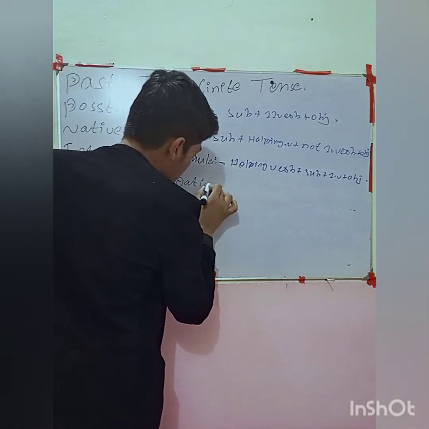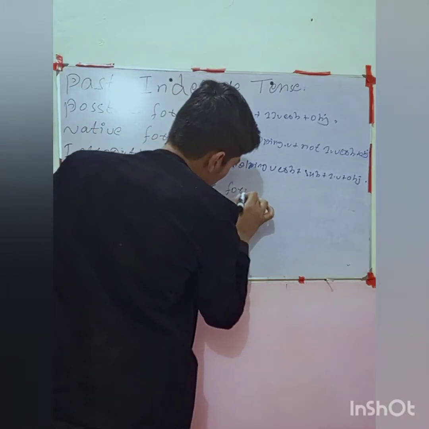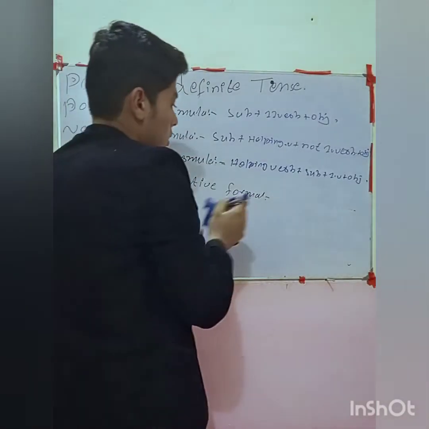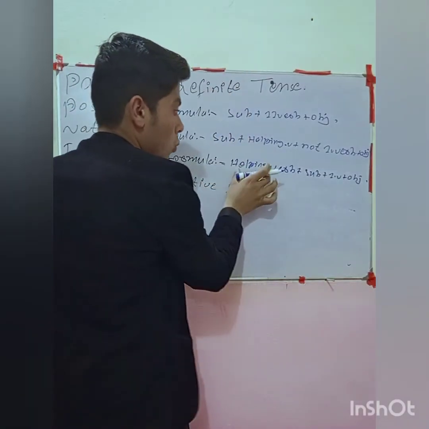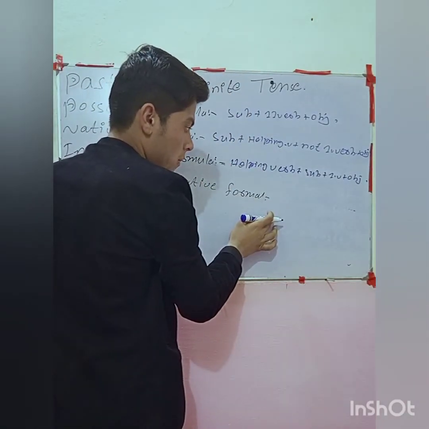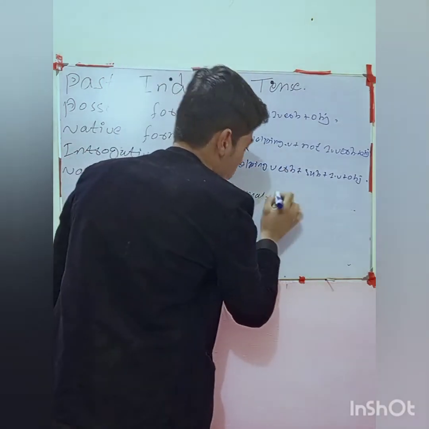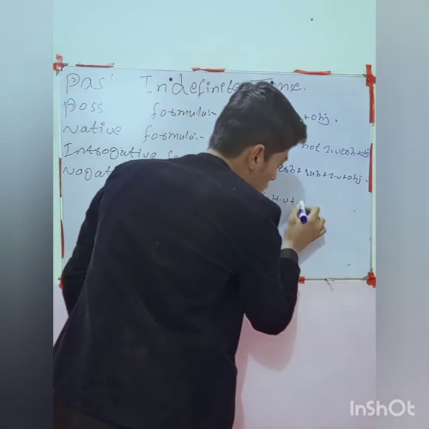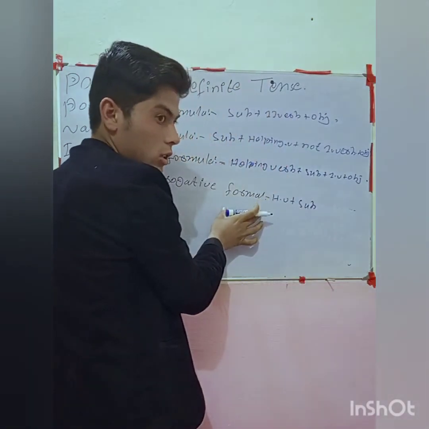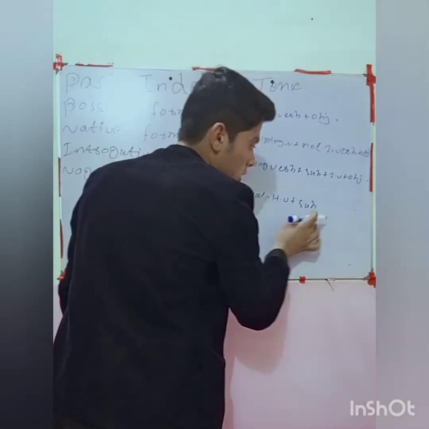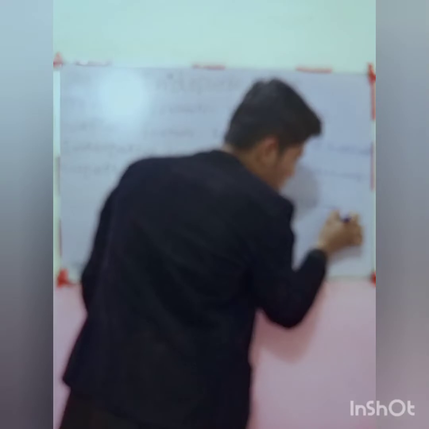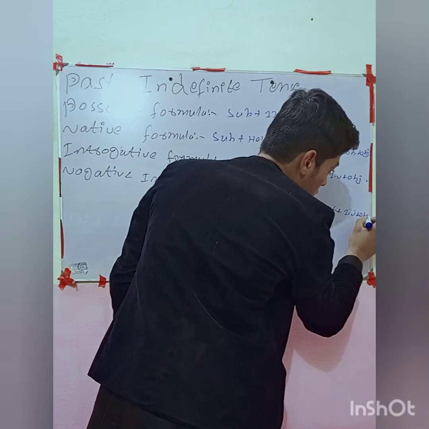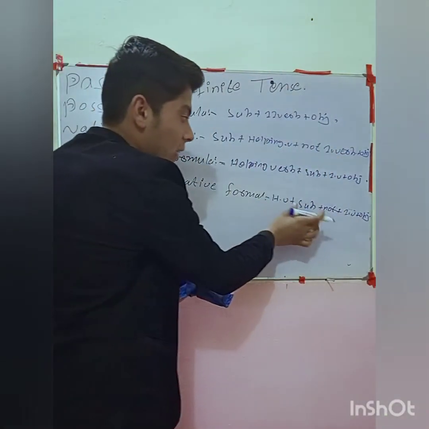Negative, interrogative, formal. Now look, the condition in the formula is that we need to use the helping verb first. Let me write here: the helping verb is here, okay? After that we need to use the subject in a formal sentence, not in an informal one. Helping verb, subject, plus not, plus first form of verb, plus object. Okay, that was the formal.